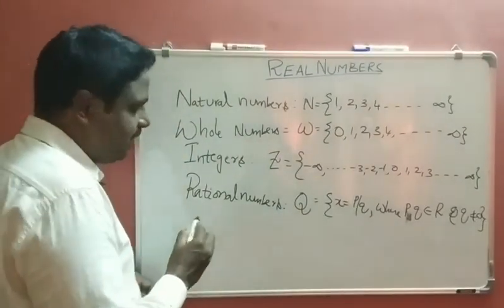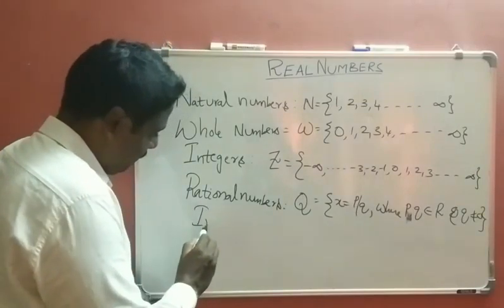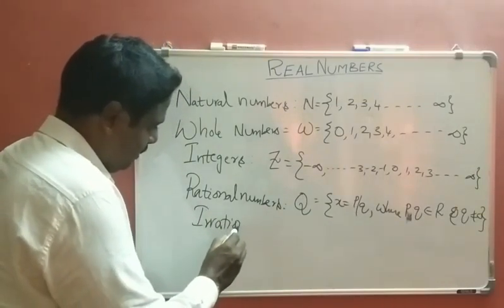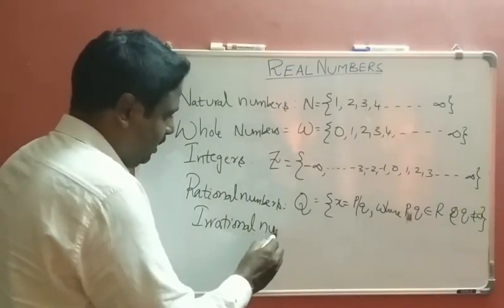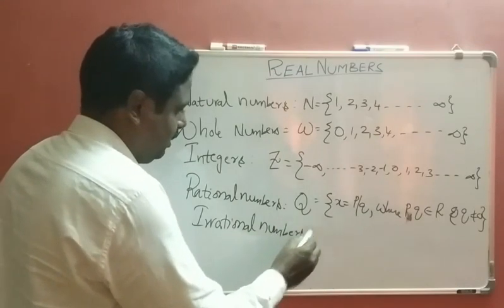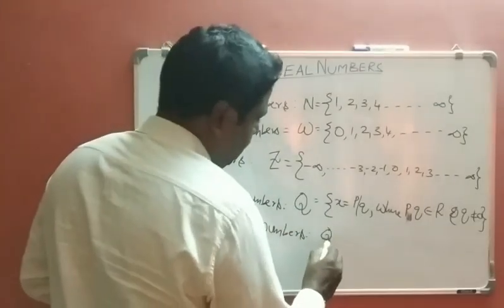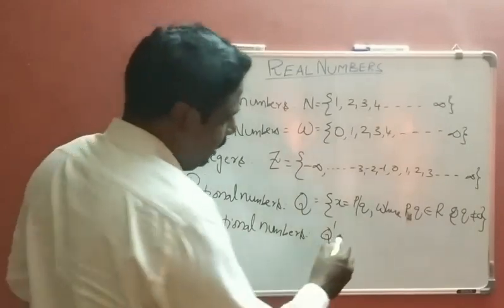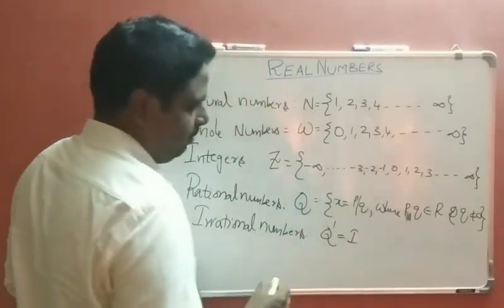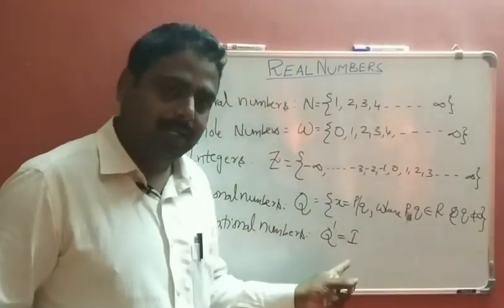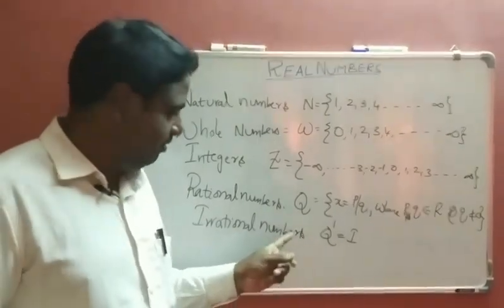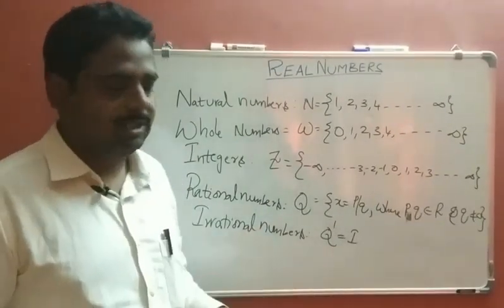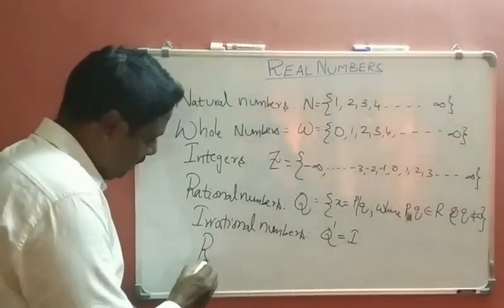After that, irrational numbers. These are denoted with Q dash or capital I. We will learn this by using the definition. After that, real numbers.